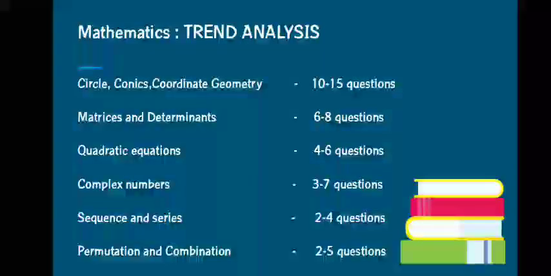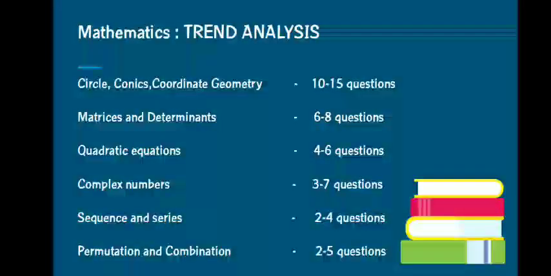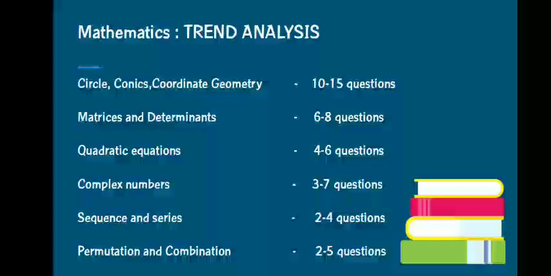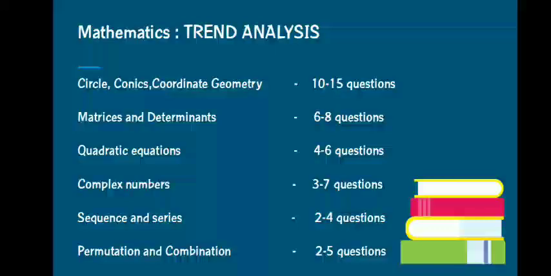From circle, conics and coordinate geometry, we get 10 to 15 questions. From matrices and determinants, we get 6 to 8 questions. From quadratic equations, we get 4 to 6 questions. From this single chapter, we get 4 to 6 questions. Mind it. Then complex number, we get 3 to 7 questions. From sequence series, we get 2 to 4 questions. Permutation and combination, we get 2 to 5 questions. Next comes log and binomial theorem. From there, we sometimes get one question, or sometimes it ranges from 1 to 5. So we get almost 1 to 5 questions from log and binomial combined.